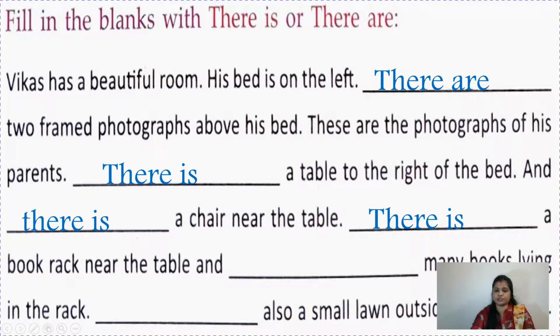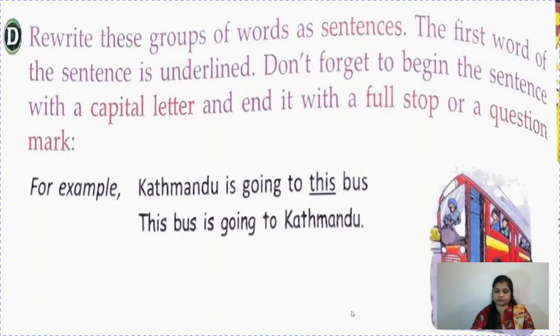Okay. And dash many books lying in the rack. So children, many books, it's plural. So we will write there are many books lying in the rack. There's also a small lawn outside Vikas' room. A small lawn, children, it's singular, so we will write there is. So children, I hope you have understood what is the difference in there is and there are. When it's plural, we will use there are. When it is singular, we will use there is.